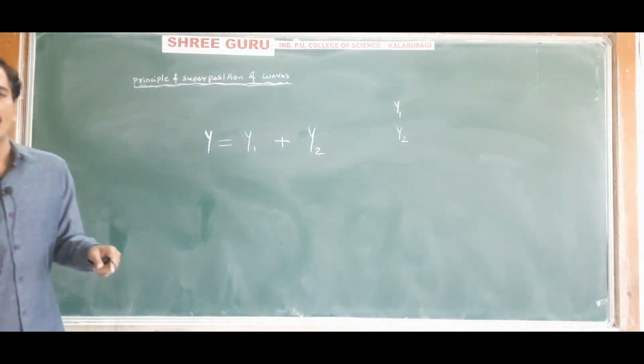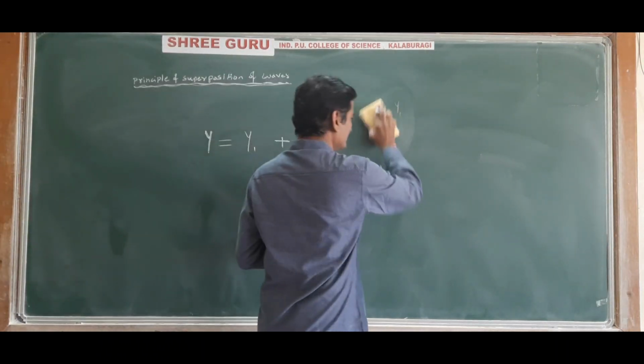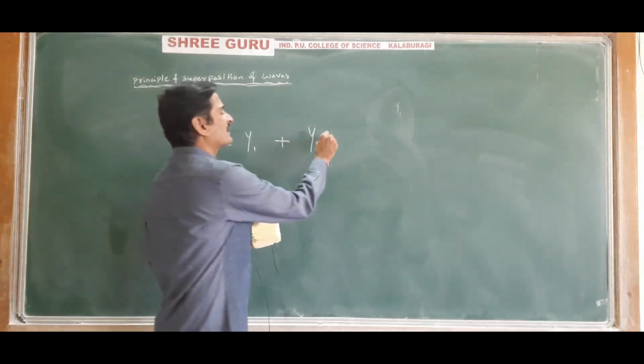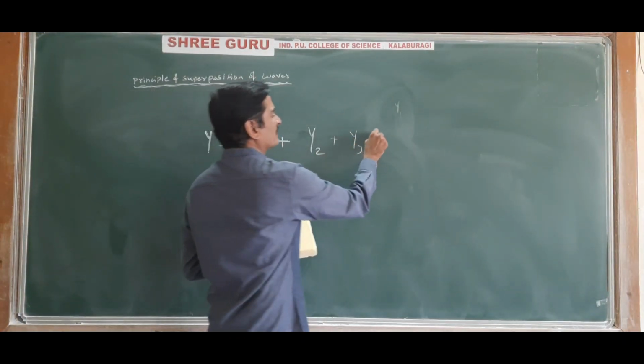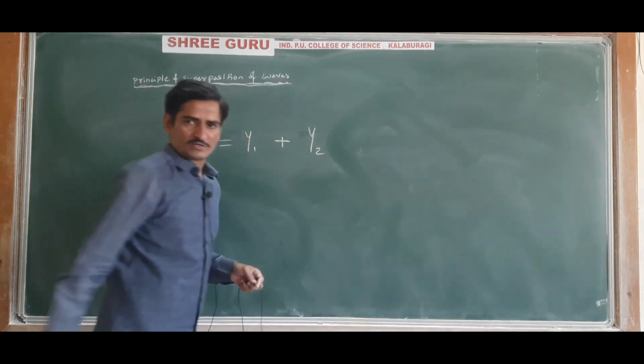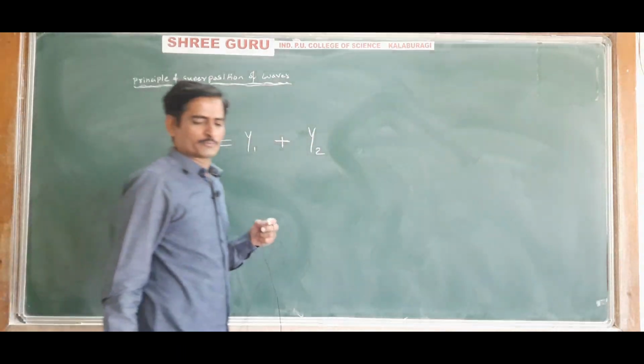That is, y is equal to y1 plus y2. This is called the principle of superposition of waves. Or, if there are three waves, then plus y3, and if there are n waves, you can keep on writing. Understood? This is called the principle of superposition of waves.